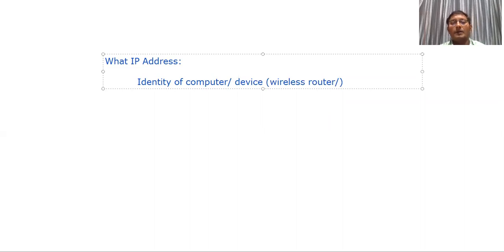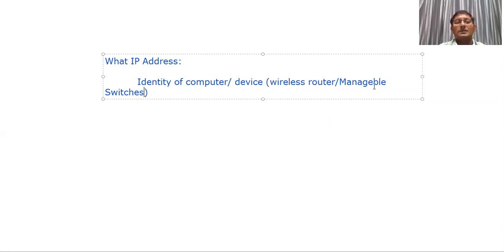Apart from that, think about networks. In a corporate world, we use networks. Hundreds of computers are connected in a single network. In that single network communication, we need manageable switches. We can call them Cisco switches or HP switches, and we have many like this. The switch we have in a home environment is an unmanageable switch. In real time, people use manageable switches.